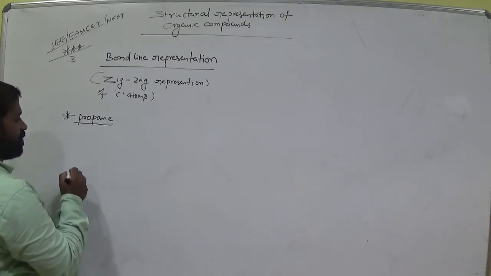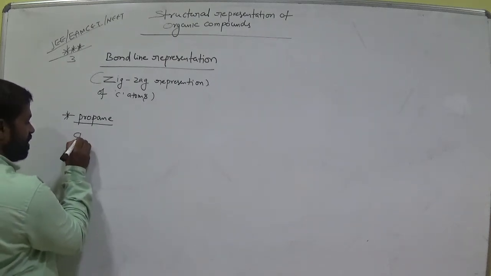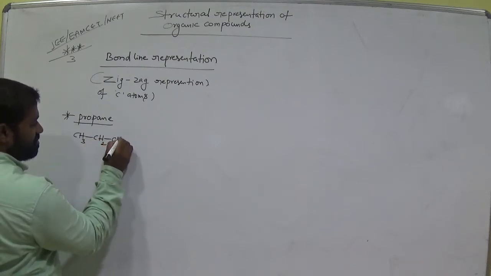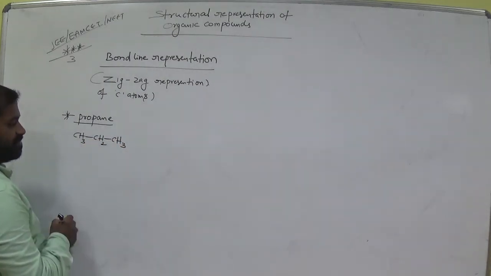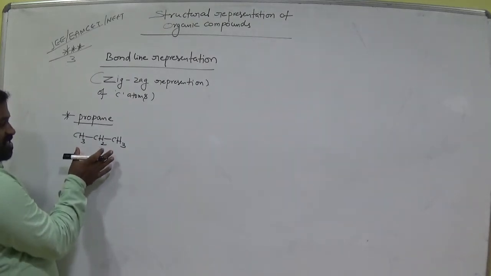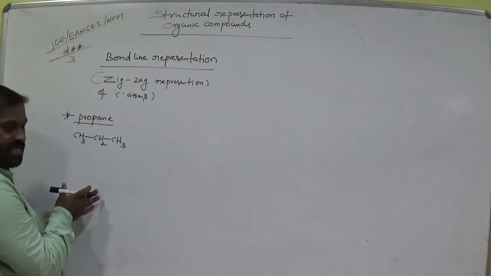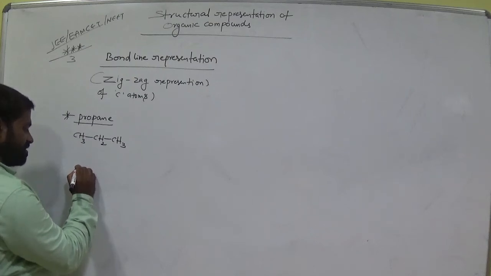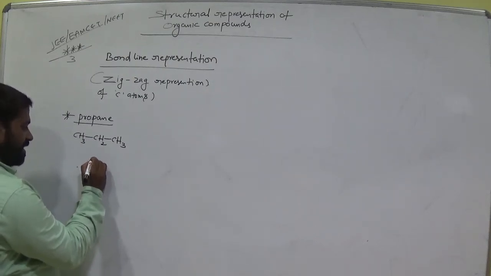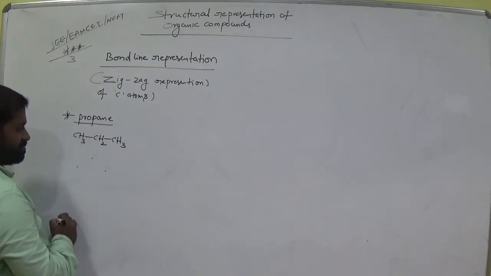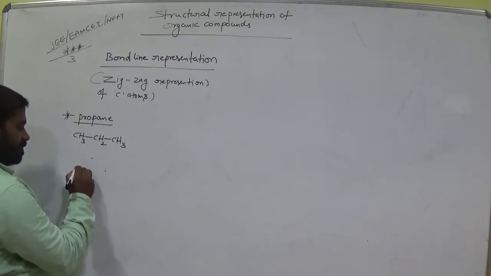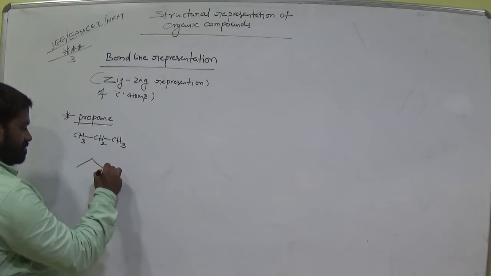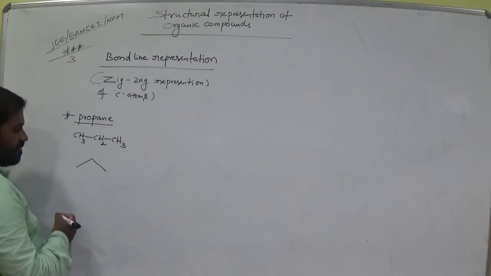How many carbons are there? Propane. Suppose, what is the formula for propane? CH3, CH2, CH3. Am I right? This is the propane. First, see how many carbons it has. 3 carbons there. 1, 2, 3. Let us start like this. First carbon, second carbon, third carbon. Match these lines. Clear?